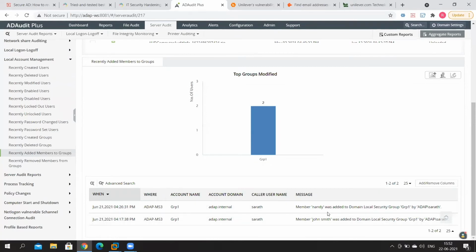So here in this report, it tells you that there are two actions where Sarath has done this. And as an Active Directory administrator, as a security administrator, you've got to make sure that the users being added to these local groups, it's fine.